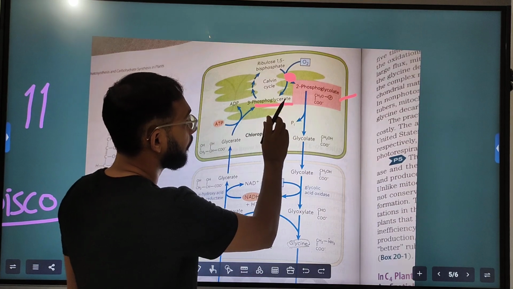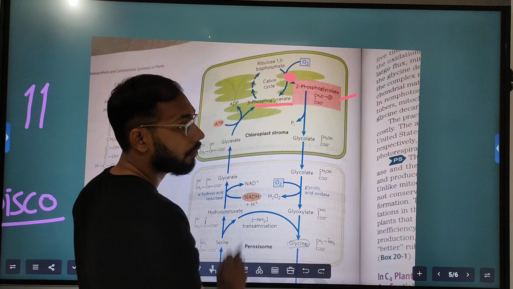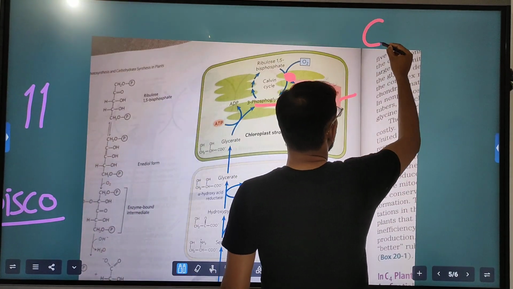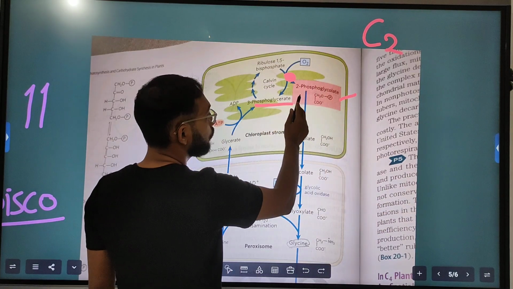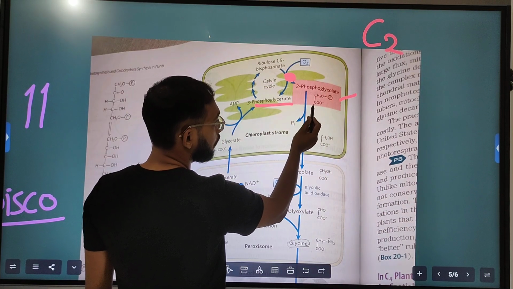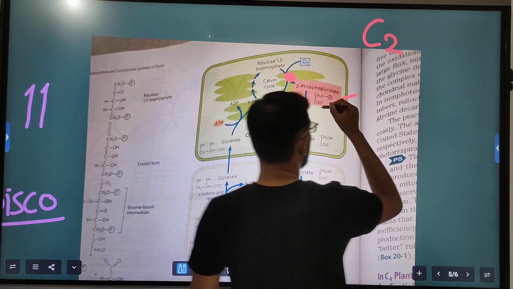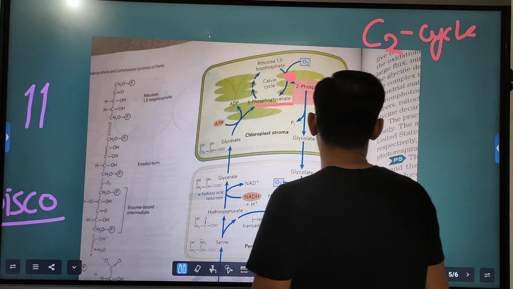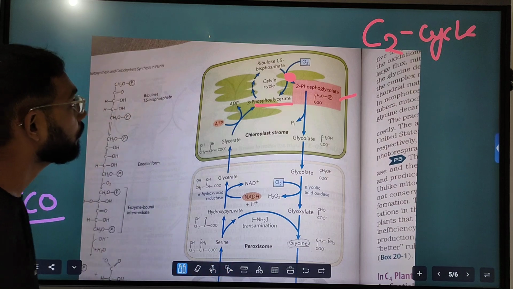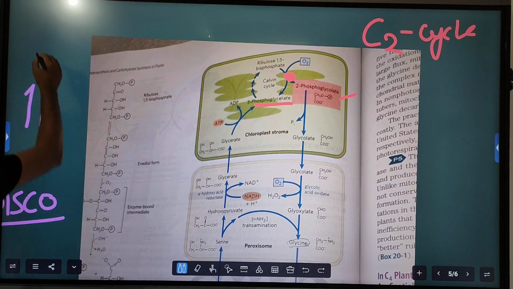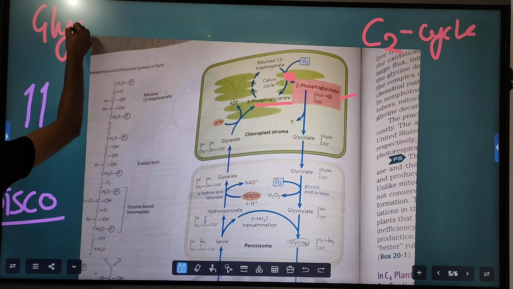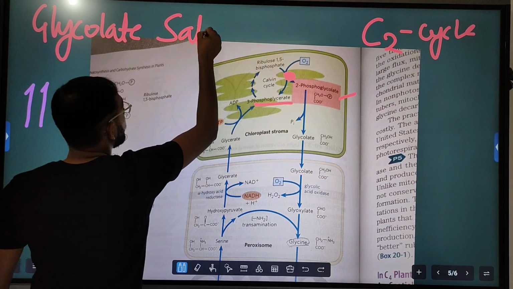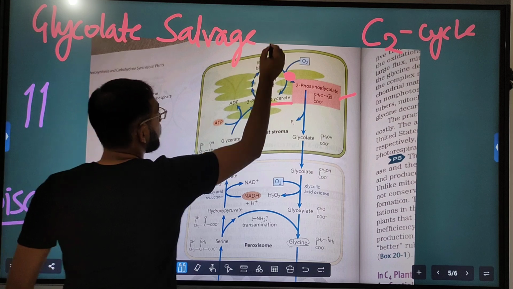Hence this cycle is also called the glycolate cycle. Because 2-phosphoglycolate is a 2 carbon compound, as you can see, carbon 1, carbon 2, hence this cycle is also called the C2 cycle. And the same cycle is also known as the glycolate salvage pathway.